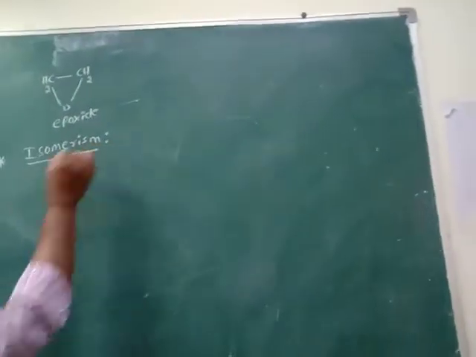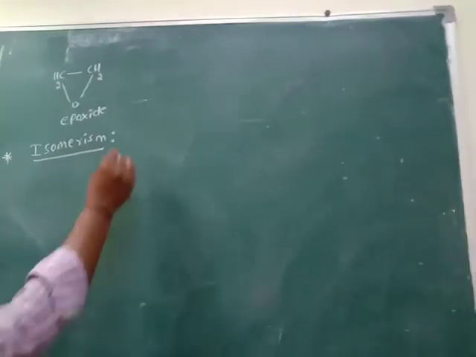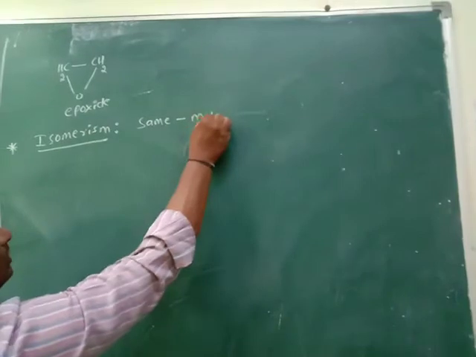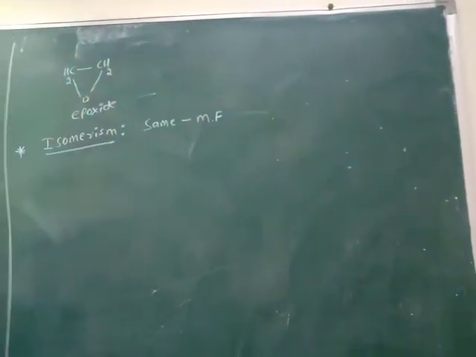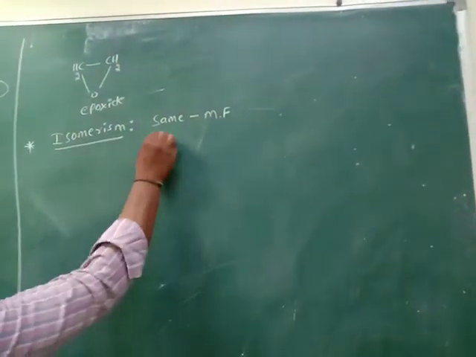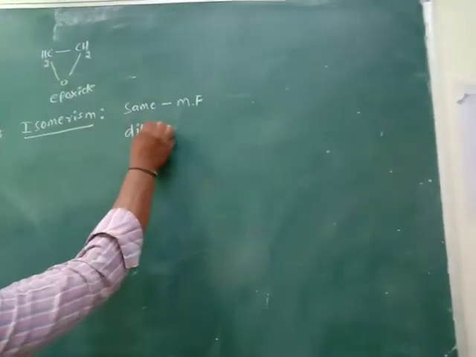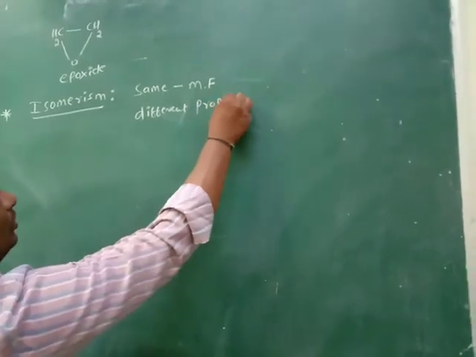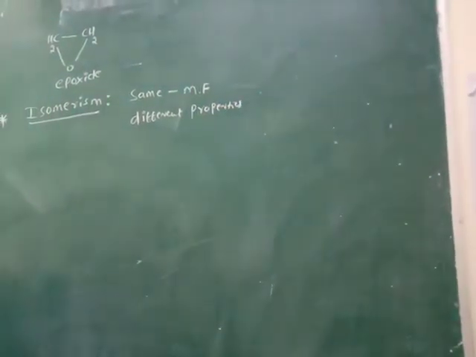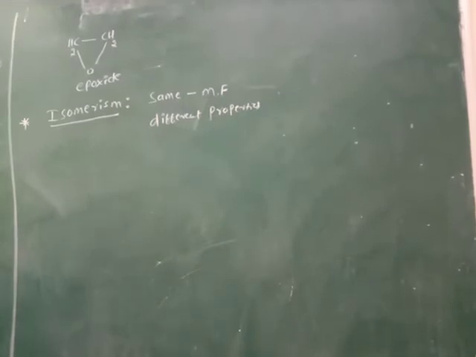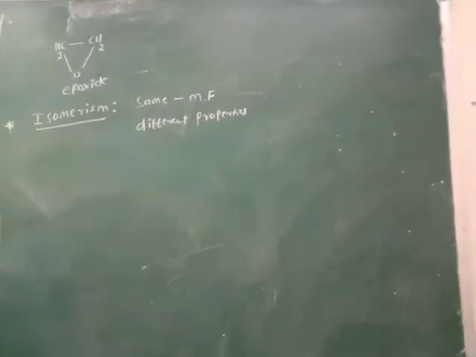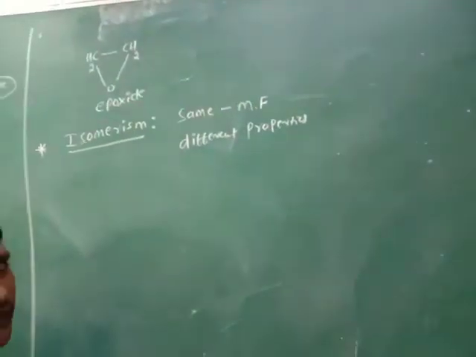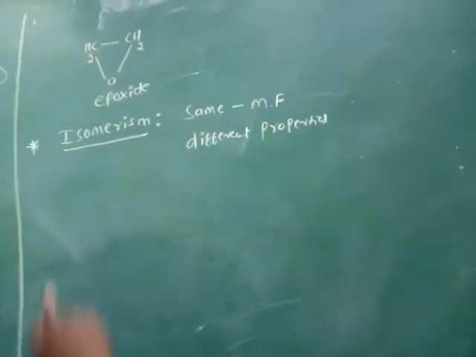Isomerism means compounds having the same molecular formula but different properties.